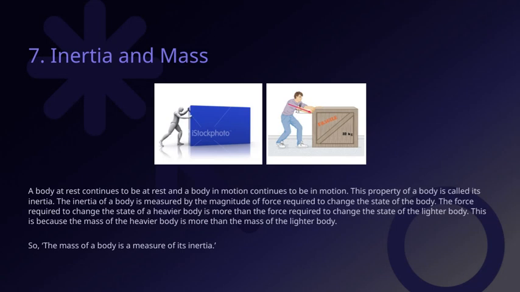So, the mass of a body is a measure of its inertia. Essentially, this means that the more massive an object is, the more resistant it is to changes in its motion. A body at rest will stay at rest, and a body in motion will continue moving at the same speed and in the same direction unless acted upon by an external force. This property, that resists changes in motion, is called inertia.